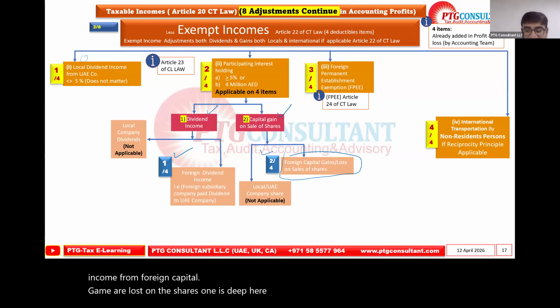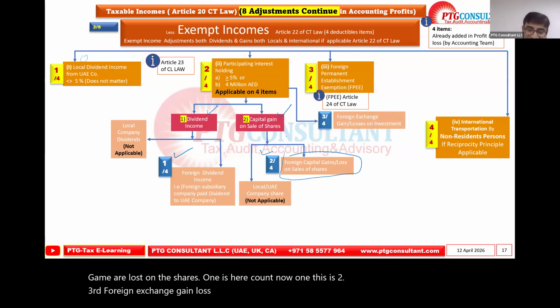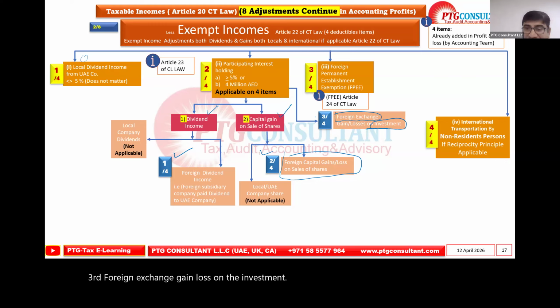One, this is two. Third, foreign exchange gain or loss on the investment. Exchange gain loss. Exchange, Forex.